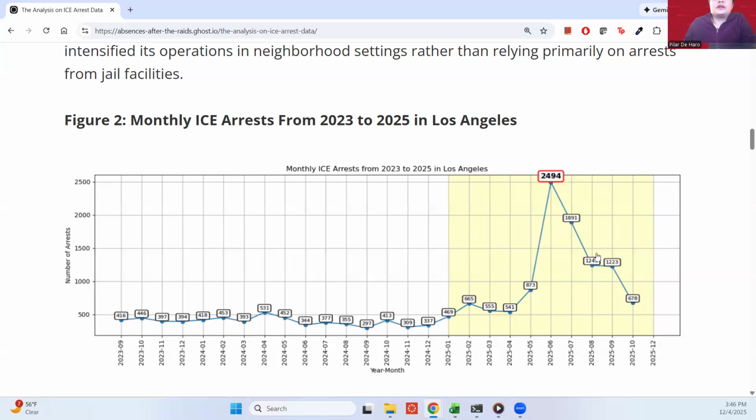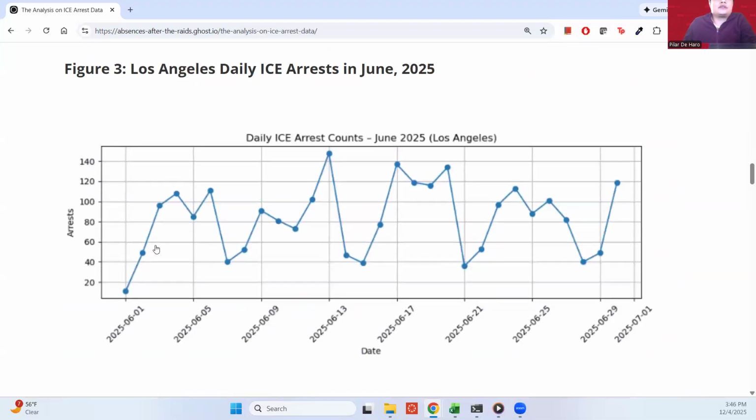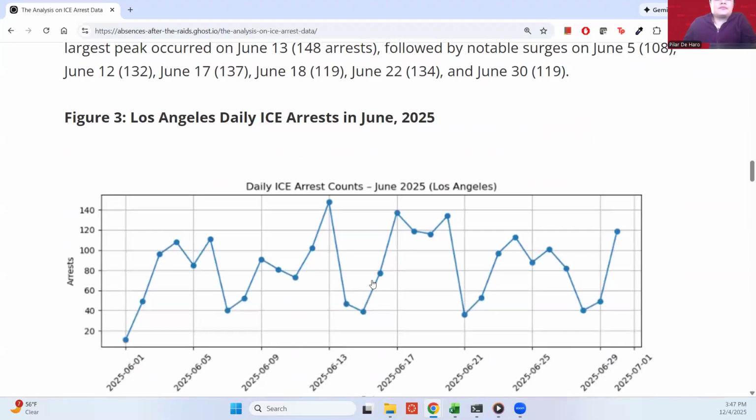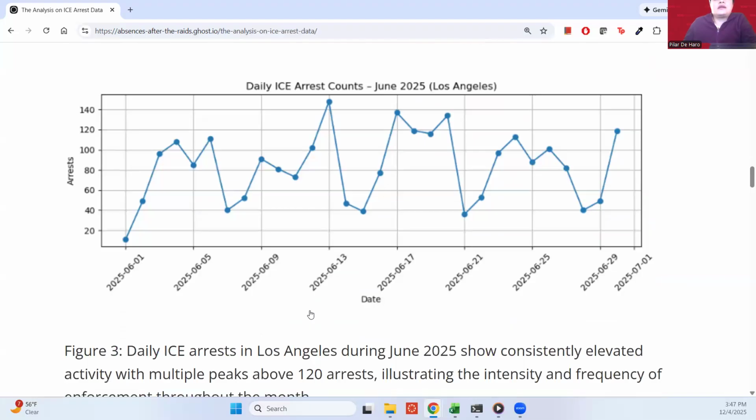So seeing that this was such a high number, I went ahead and broke it down by days to see if there's a spike in certain days, and there was: June 5th, June 12th, June 17th, June 18th, June 22nd. Which you can see averages around 148, 132, 137, almost I would say around 120 arrests. But they're pretty much consistent throughout the month, meaning that enforcement was arresting in large numbers throughout the month of June.